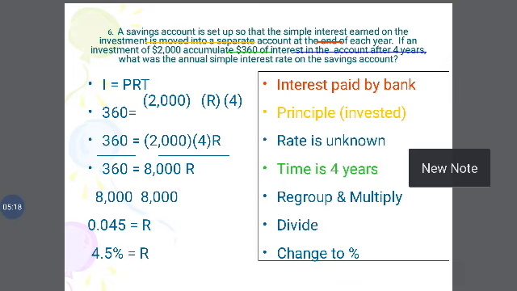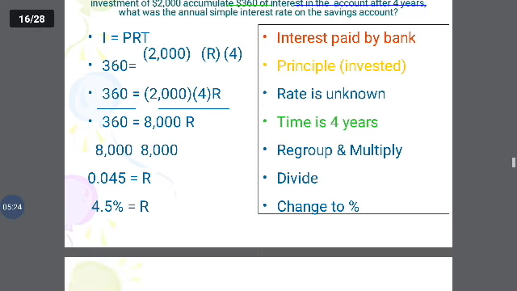Interest is paid by the bank, principal is invested, the rate is unknown, and the time is 4 years. So I is equal to PRT by 100, 360 is equal to 2,000 into R into 4. So 360 is equal to 8,000 into R. We get the rate of interest R is equal to 0.045 divided by 100.